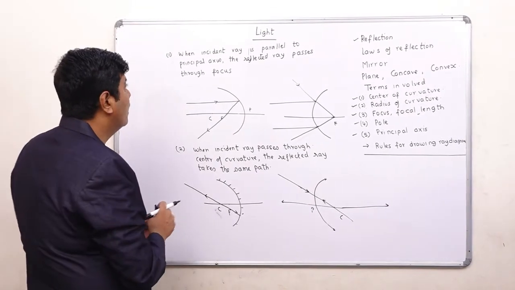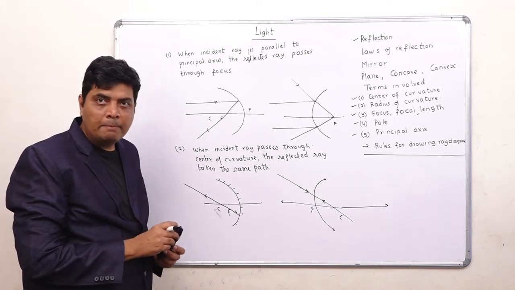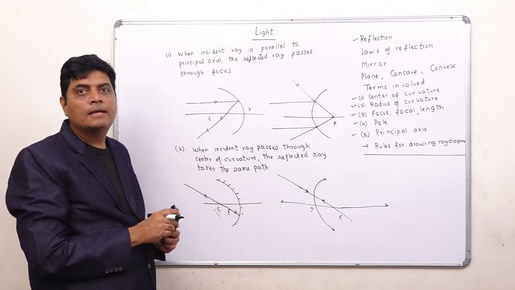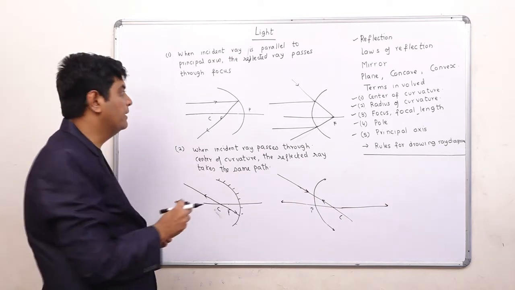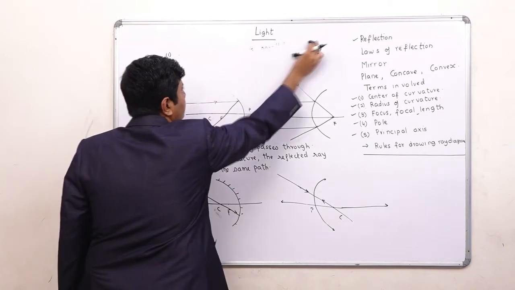Now let us study the third rule. What is the third rule? When the incident ray passes through the focus, the reflected ray is parallel to the principal axis. So what is rule number 3?